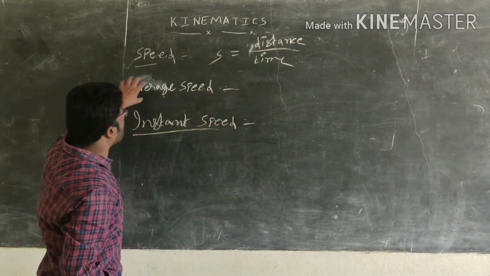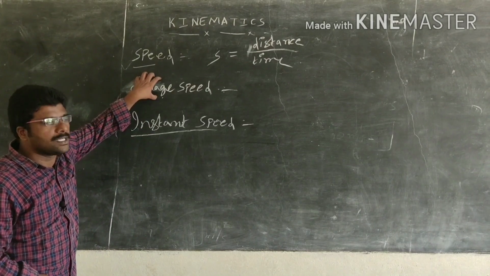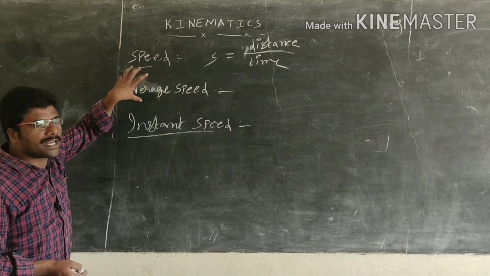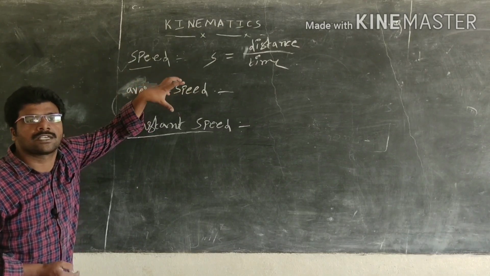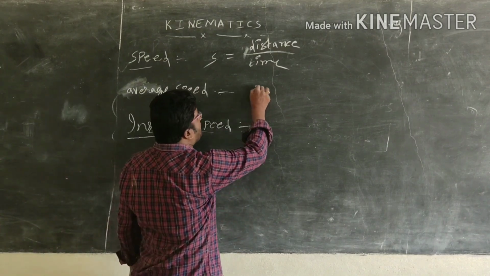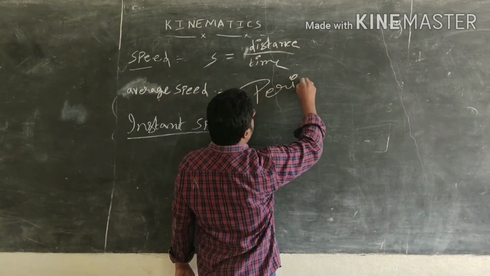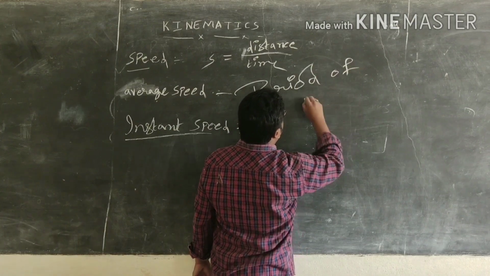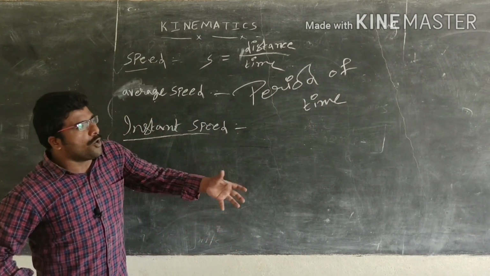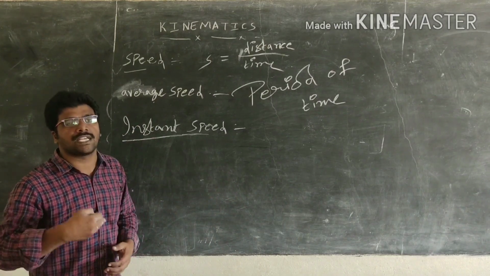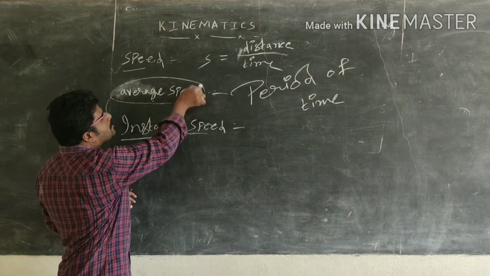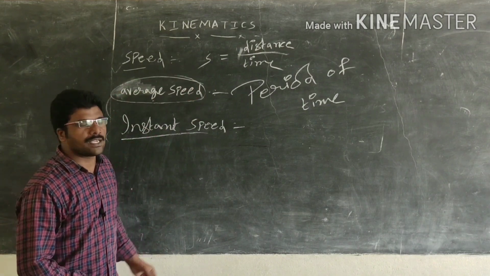Now, when we calculate the average speed, this average speed gives how fast the body is changing its position in a particular period of time. We are going to see that by an example.